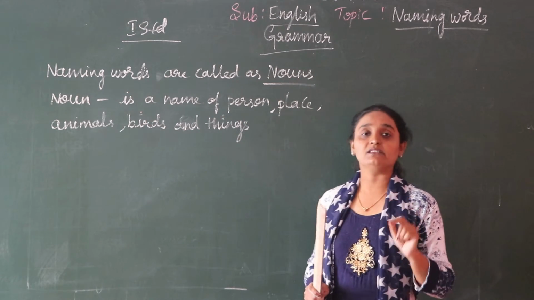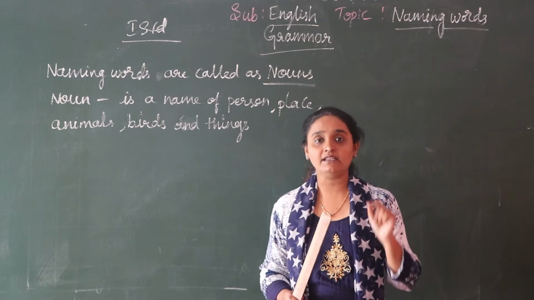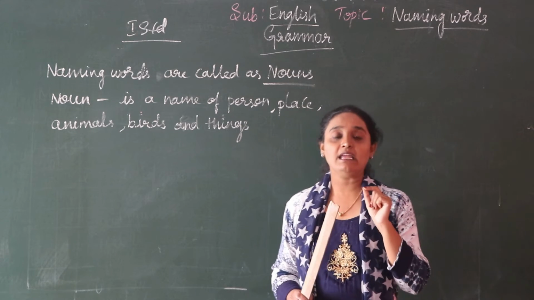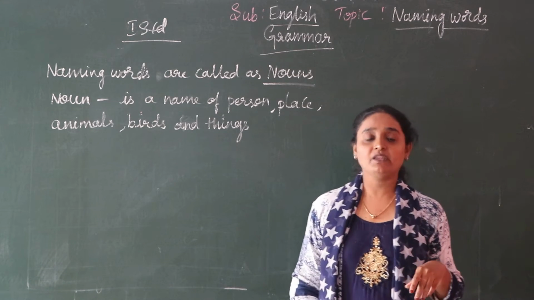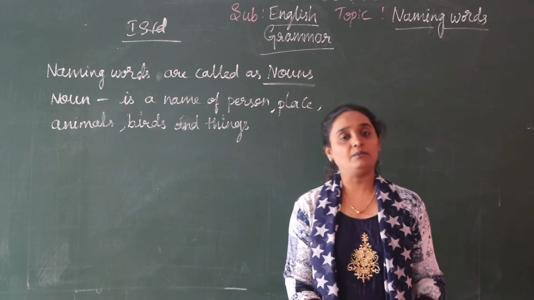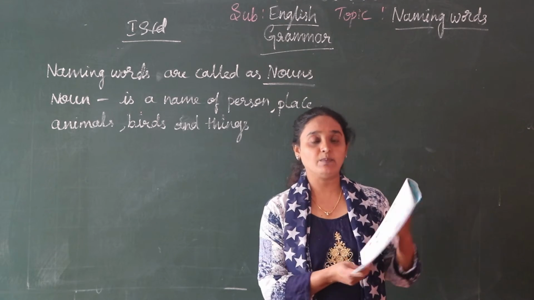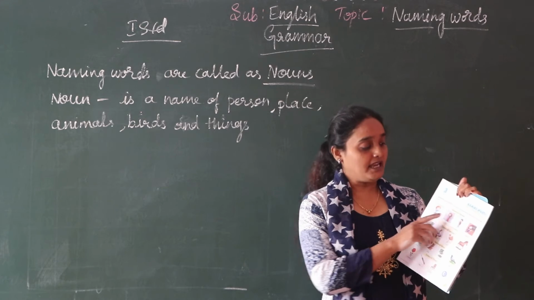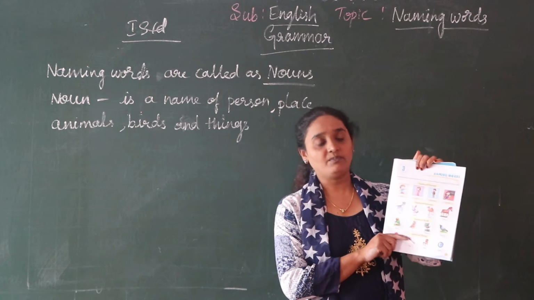Any name of the person, place, animal or thing is a noun. It is a naming word. Understood, children? Any doubts? Okay. Through examples I am going to explain for you. This page number 9. See here. Name of person.